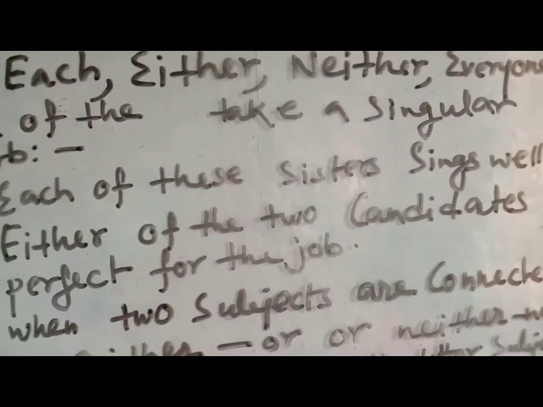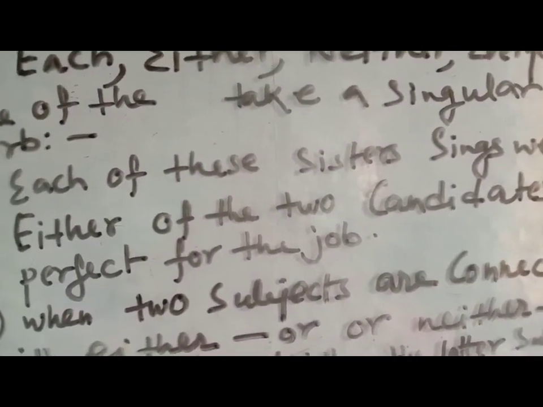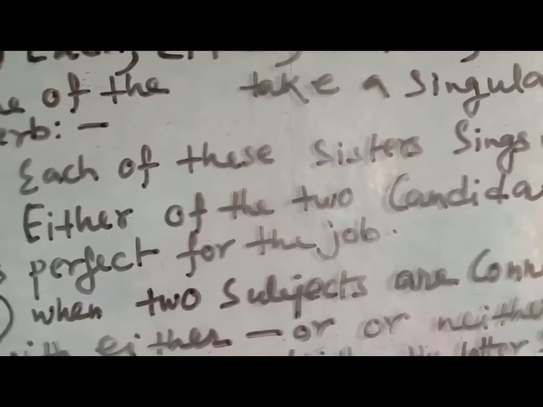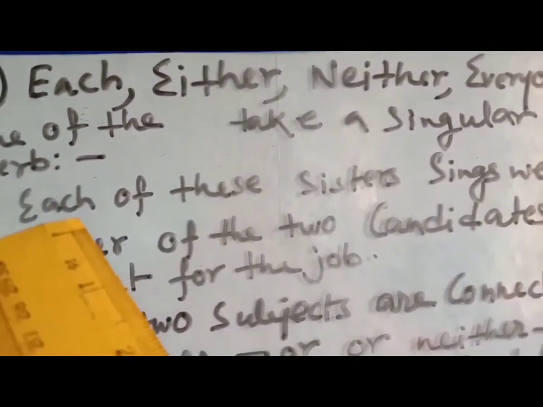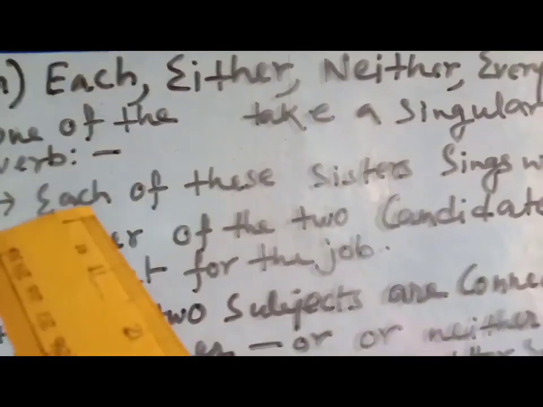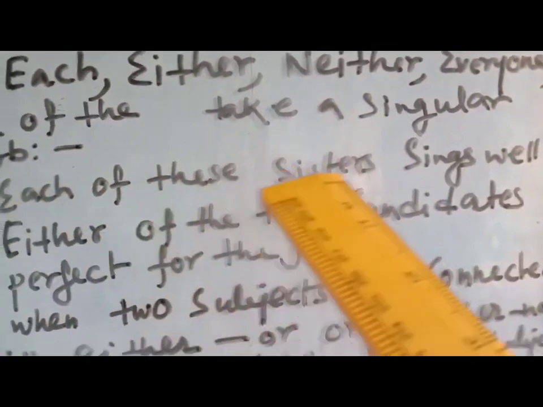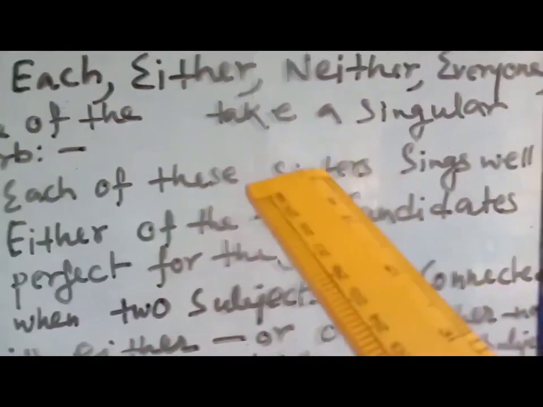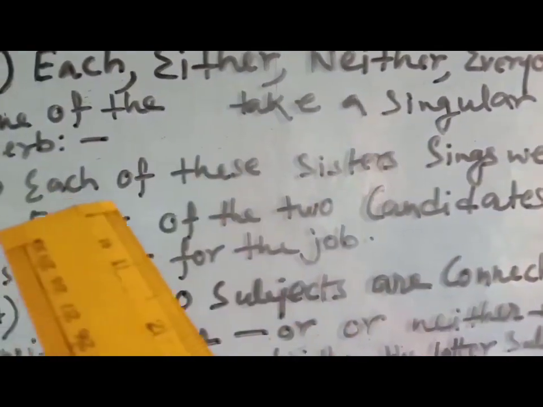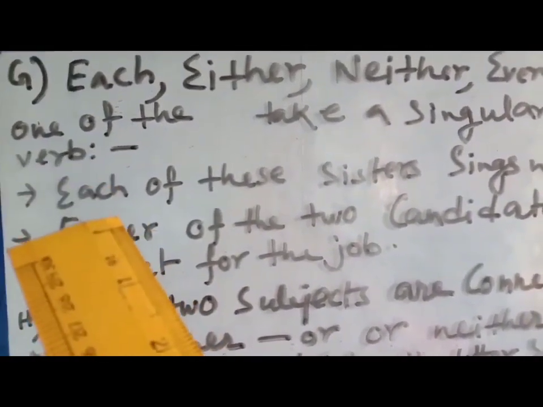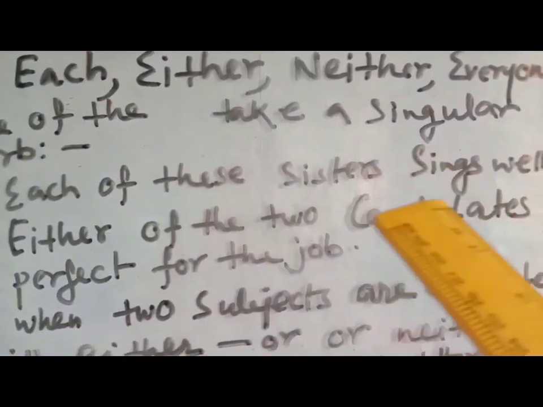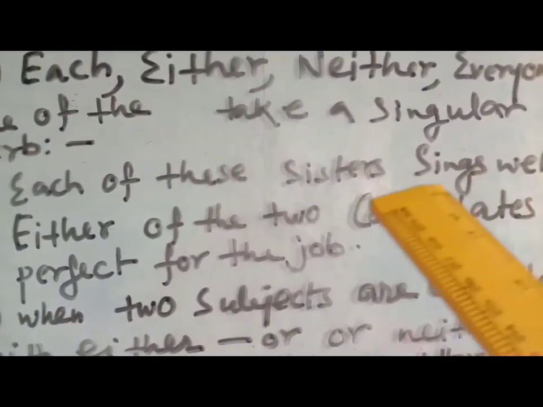Here I have written "each", which means singular. Sisters is also here, and it is confusing, but if it is written "each", it means singular. So it will be "sings", verb plus s.